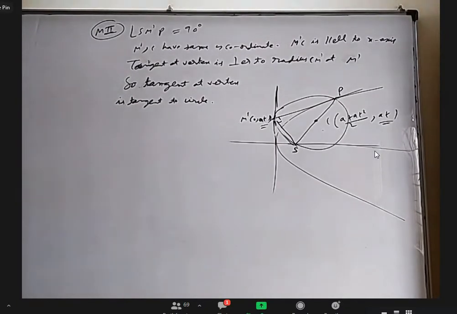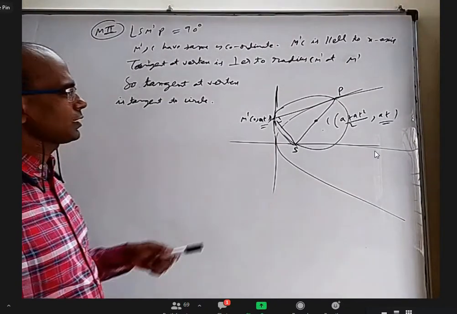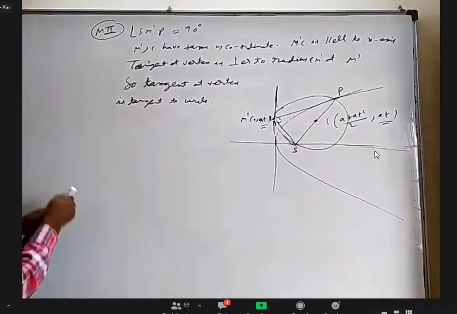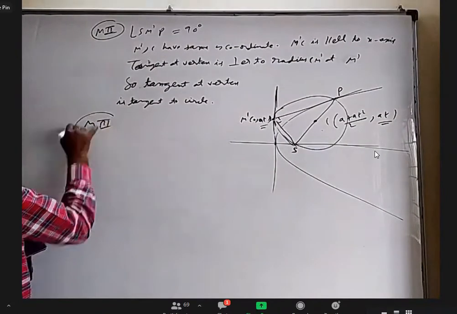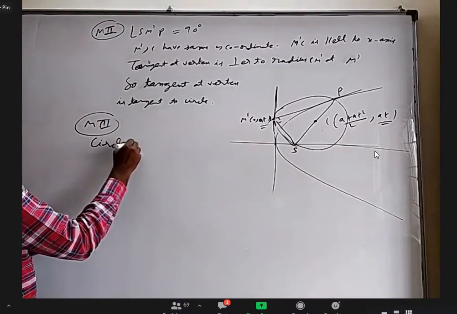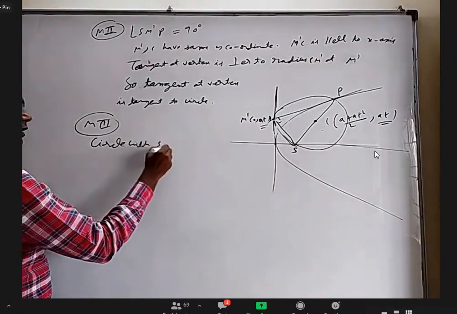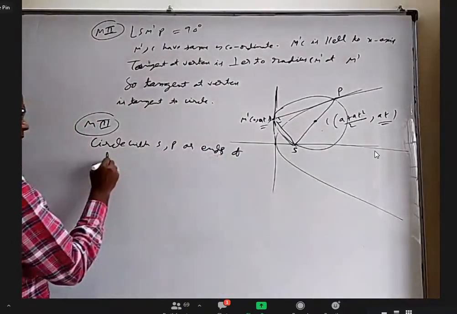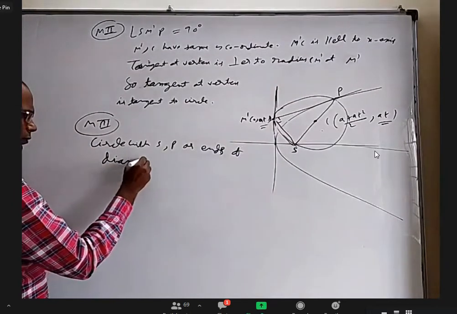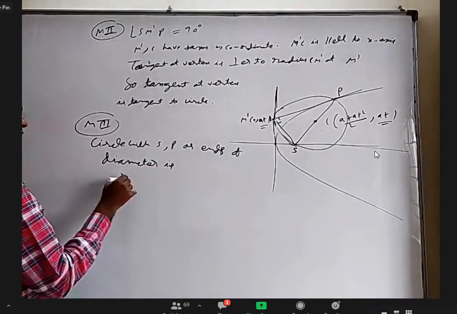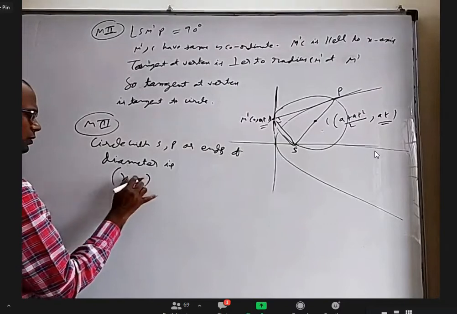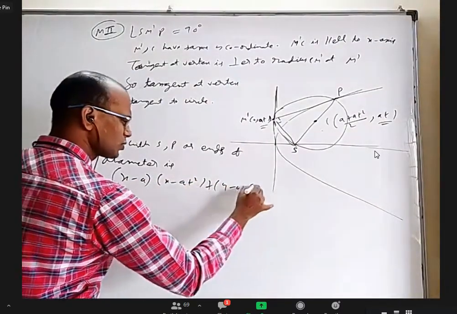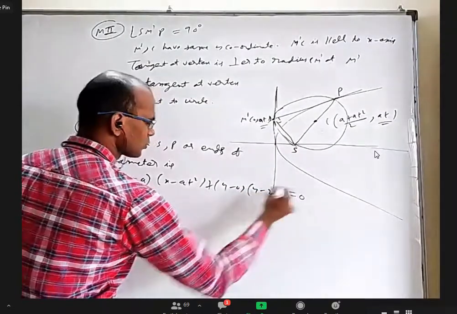Okay, if I wanted, I would have written method 3. Without finding this point, maybe I'll just write it. The circle with S comma P as ends of diameter is x minus a into x minus at, plus y minus 0 into y minus 2at equal to 0.